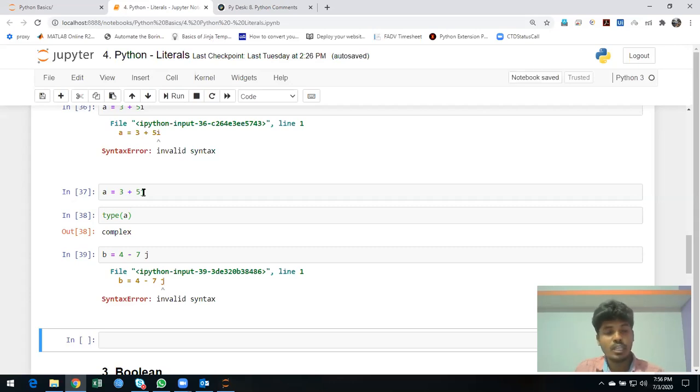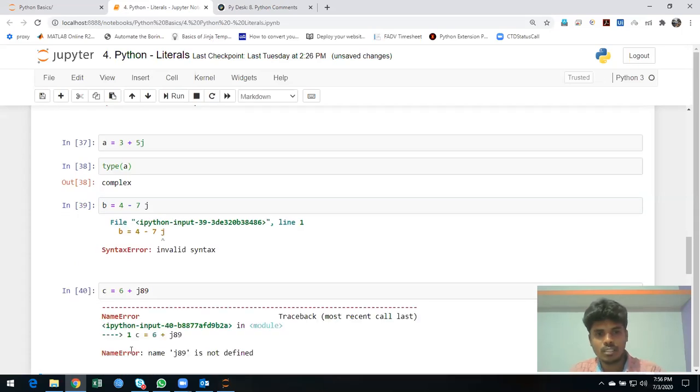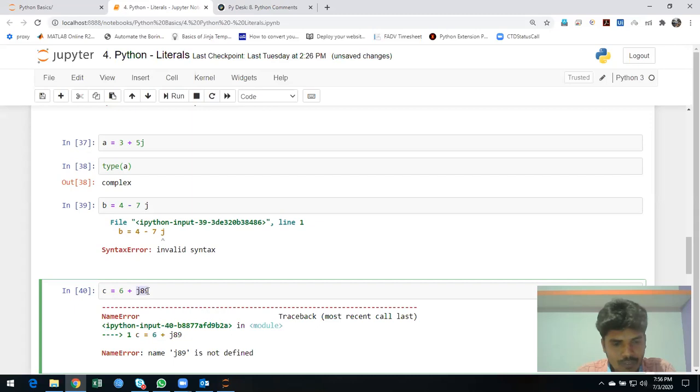Let me go with one more example. I'm just playing with it. Let me put the j at the beginning. I don't think it is accepted. It is trying to look for a variable, because usually a variable name starts with a character.